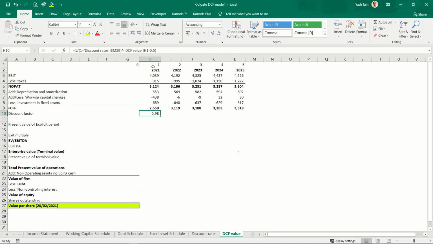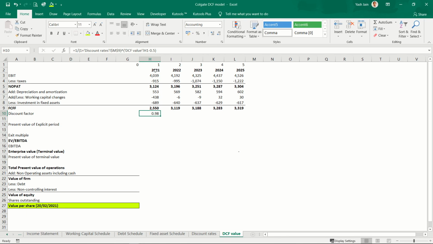Why minus 0.5? If I don't do minus 0.5, it means I'm assuming I have received this 2550 cash at the end of this year, but this is not true, right? I have received cash on every day, and on total basis it is 2550. So since this is received throughout the year, I have to find midpoint of the year, that is called mid-year discounting.